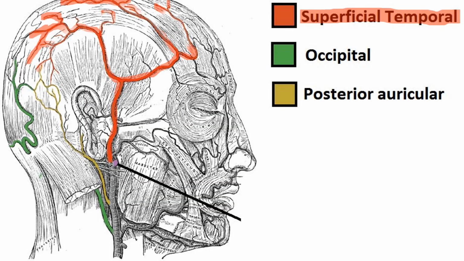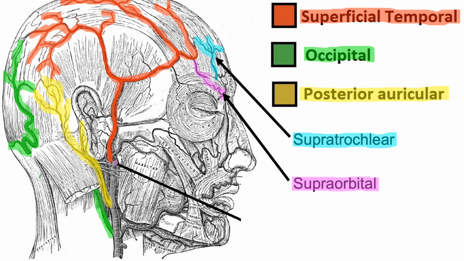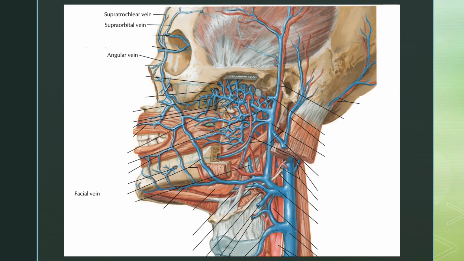The superficial temporal, occipital, and posterior auricular arteries, along with two branches of the internal carotid artery, the supraorbital and supratrochlear, provide blood supply to the scalp. Venous drainage of the superficial scalp follows the arteries.